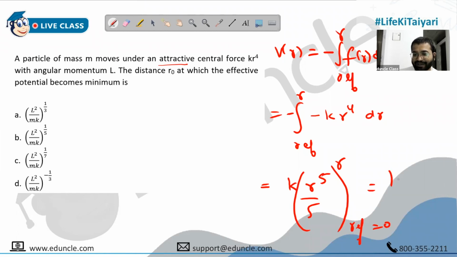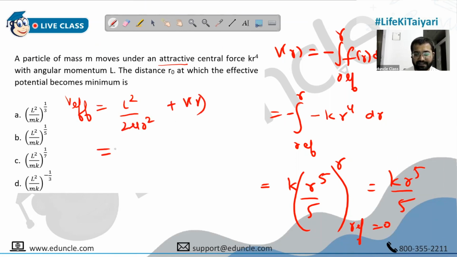So upper minus lower. This is just Kr^5 by 5. This is V of R. So let's first calculate V effective, which is L square upon 2 mu R square plus V of R. So this is given by L square upon 2 mu R square. Mu is m. So L square upon 2m R square plus V of R, which is Kr^5 by 5.